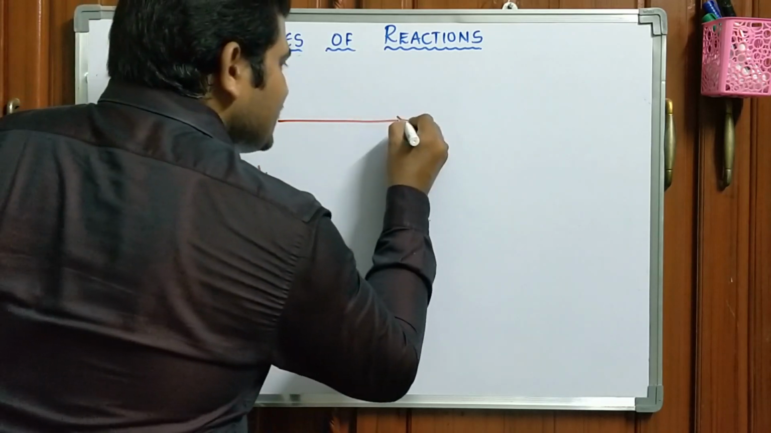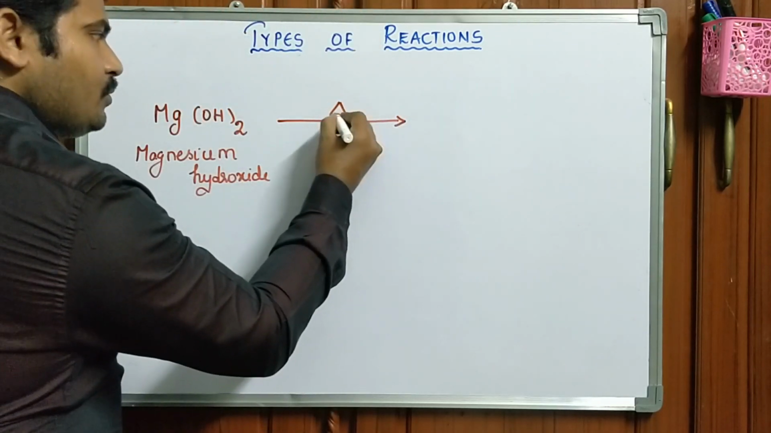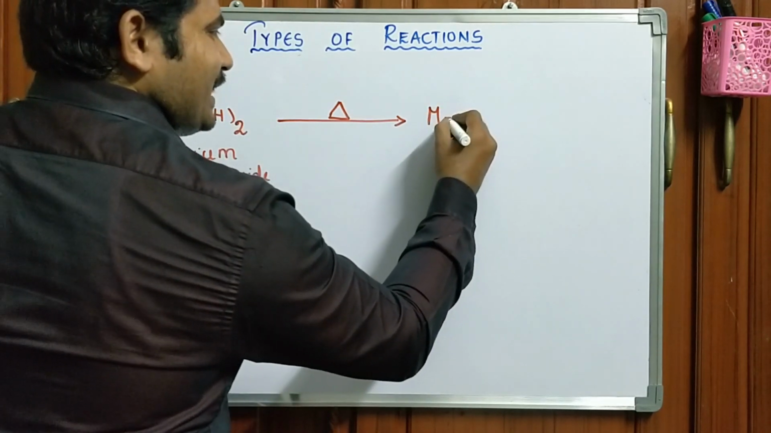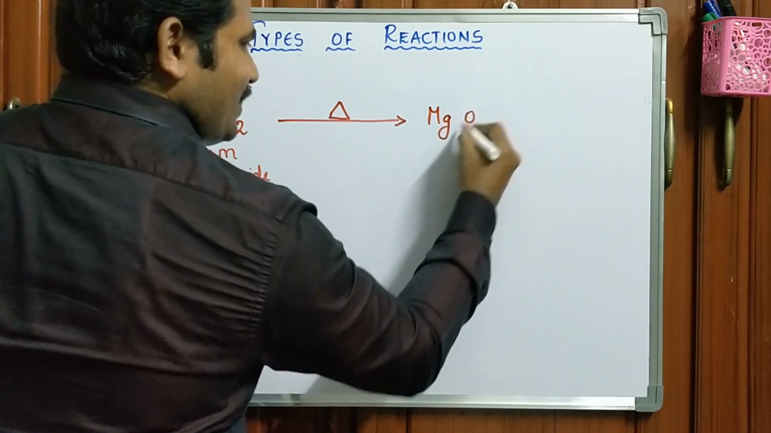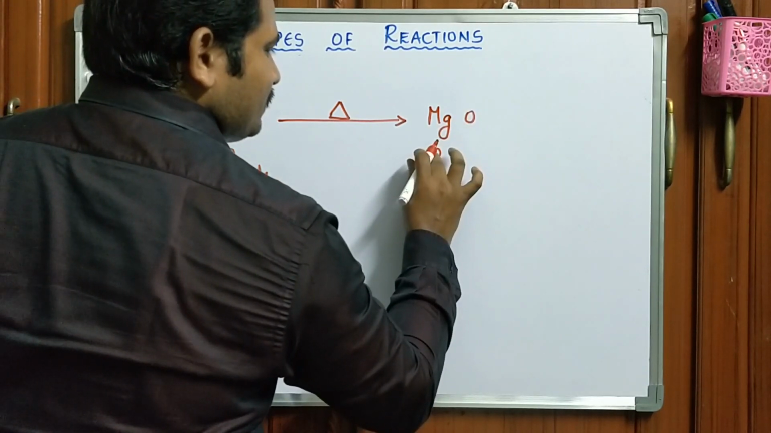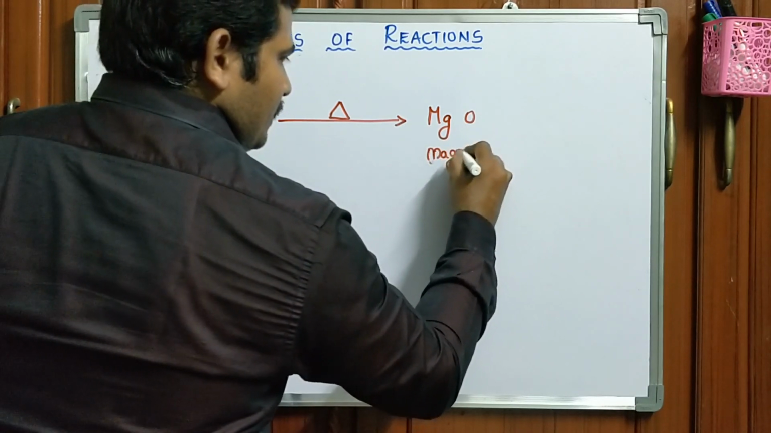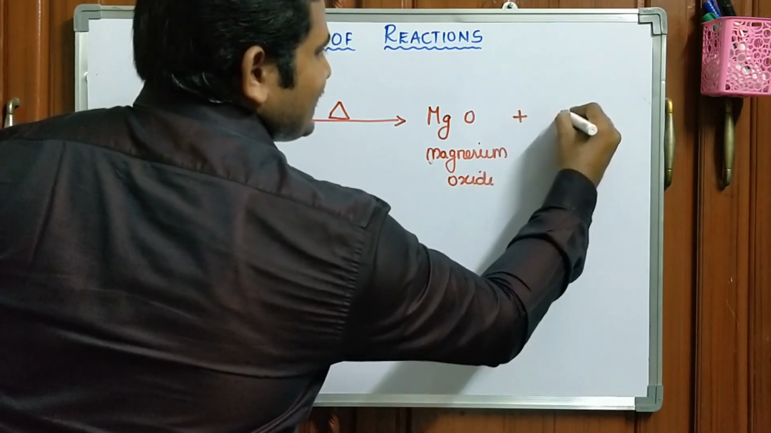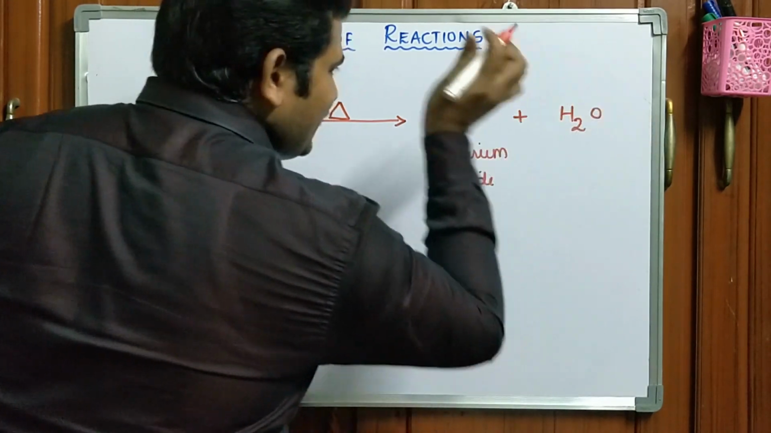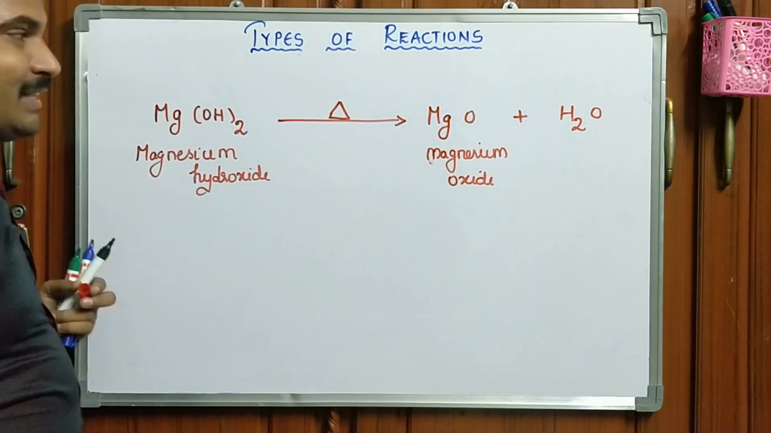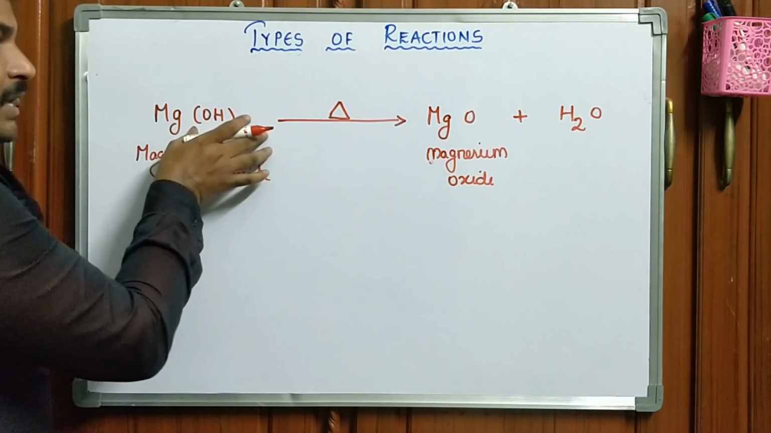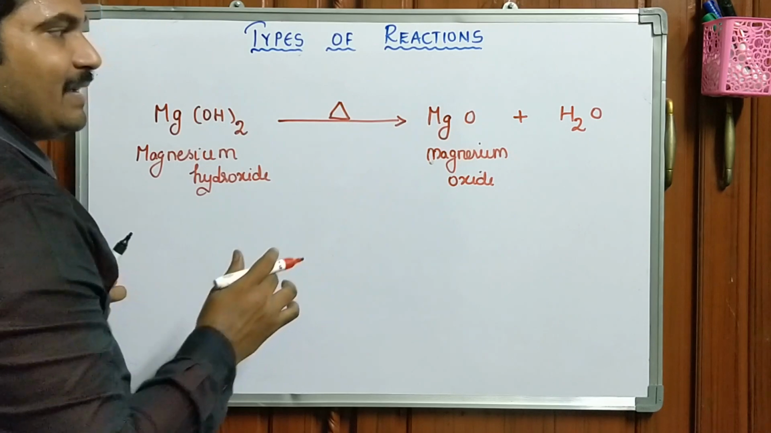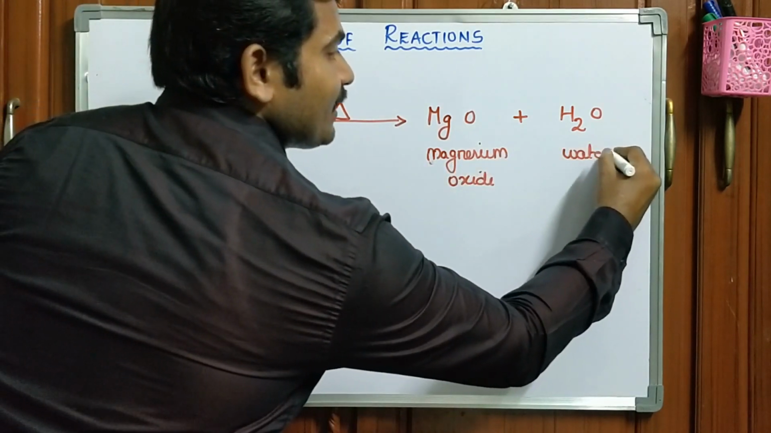If you subject this magnesium hydroxide to heating, you know very well what happens during heating. Magnesium oxide is formed, plus, during heating, usually what may be eliminated? Water molecule. In this reaction, a group or molecule is eliminated from the substrate. Hence, it is called elimination reaction.